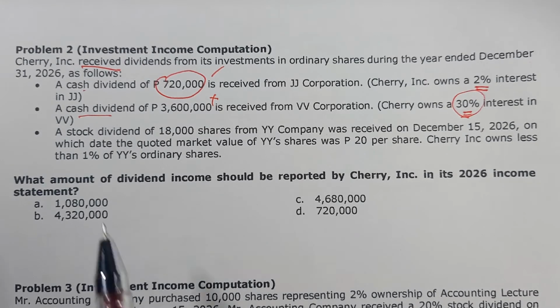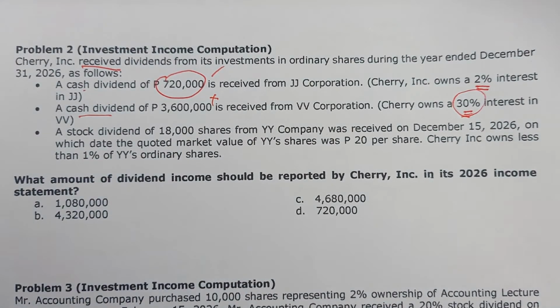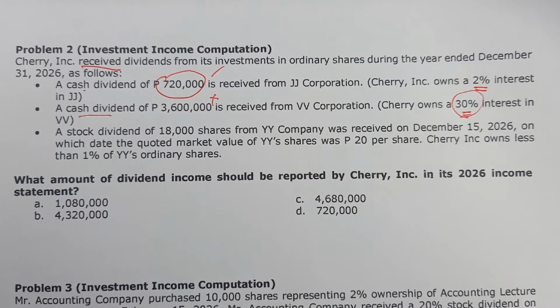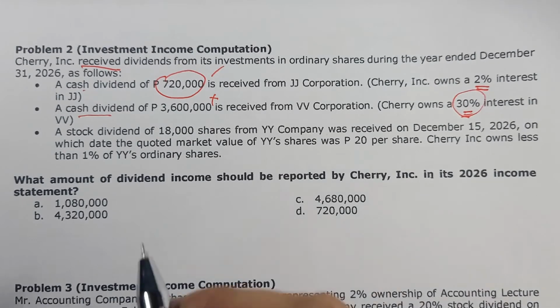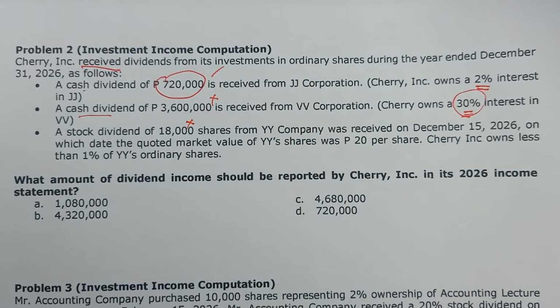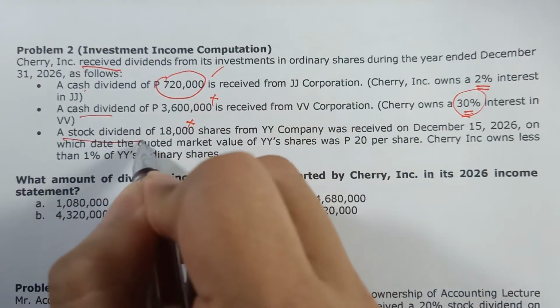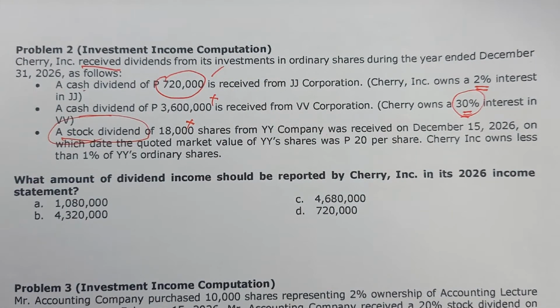Maliwanag? Then third bullet, a stock dividend of 18,000 shares from YY Company was received on December 15, 2026, on which date the quoted market value of YY shares was 20 per share. Cherry Incorporated owns less than 1% of YY ordinary shares. So obviously, third bullet is also not part of the total investment income. Why? Because stock dividend yan. Once again, kapag stock at liquidating dividend, hindi sila tinitreat as income. Ang income lang natin will be cash, property, and scrip dividend.